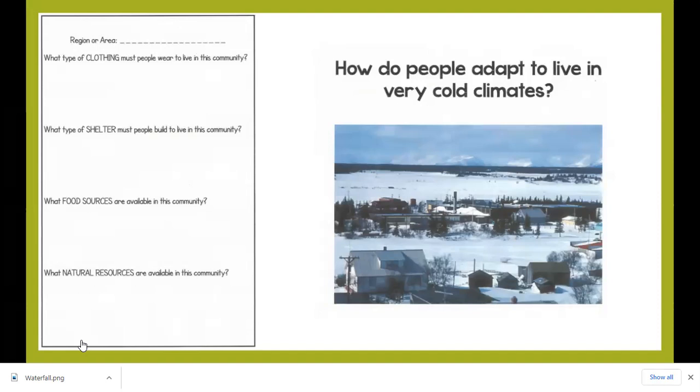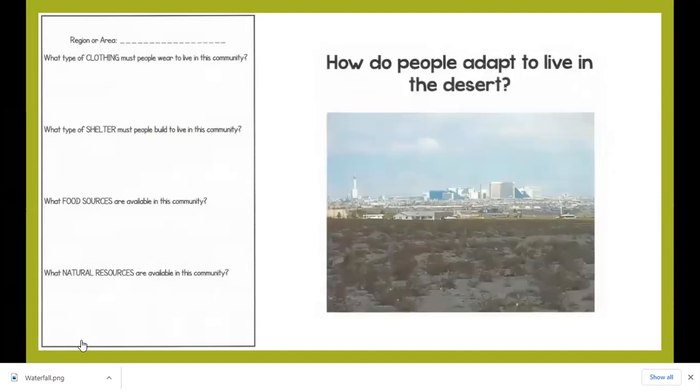People living in cold places, one way they adapt is by the type of clothing they wear. People living in deserts, one way they adapt is by the type of clothing they wear, and also their food sources could look different.